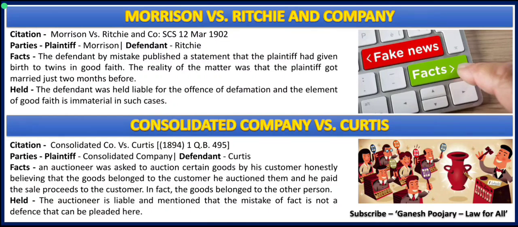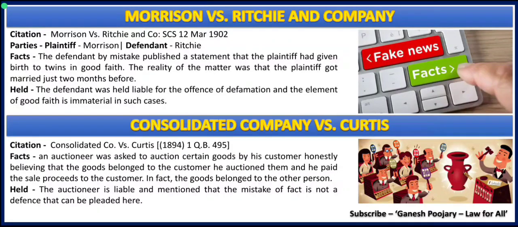I hope this is very clear. The court did not give the defendant an opportunity to use mistake as a defense, and the defendant had to pay compensation for the mistake they had made. That way Ritchie and Company, the publisher, paid the compensation to Morrison. That is the first case law.